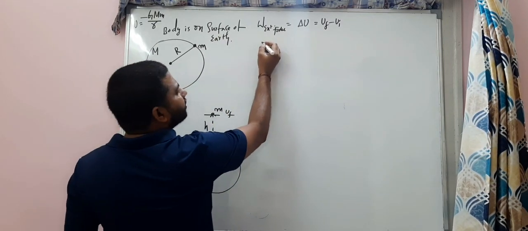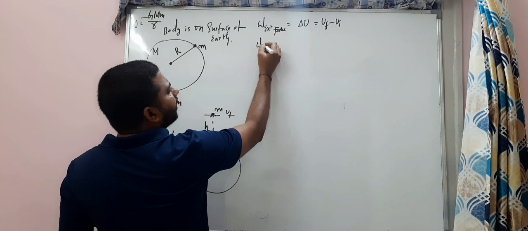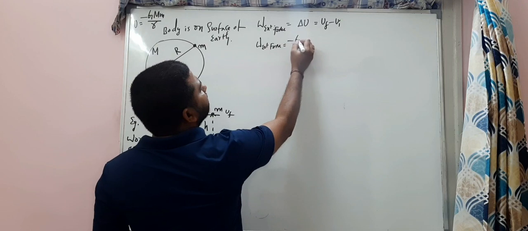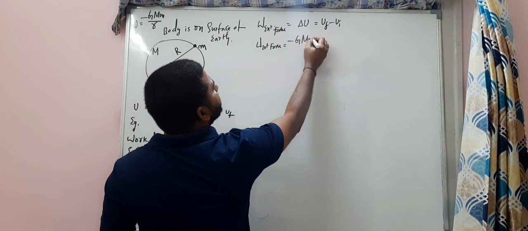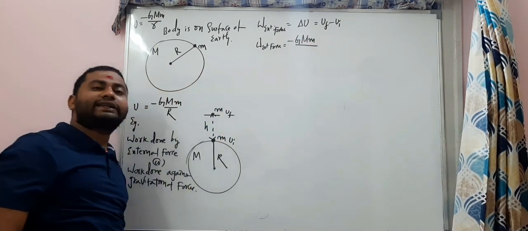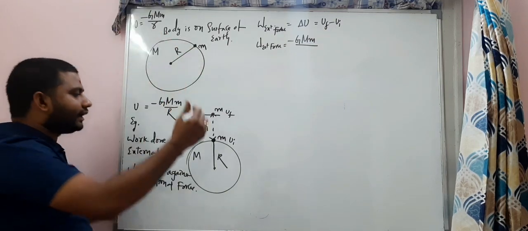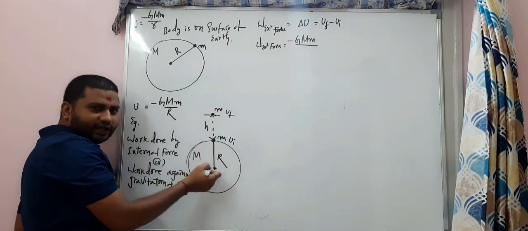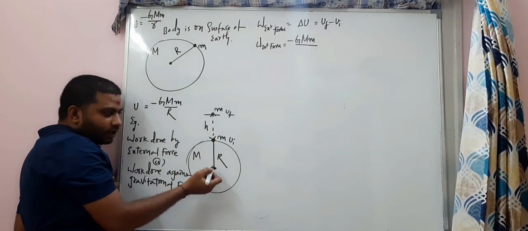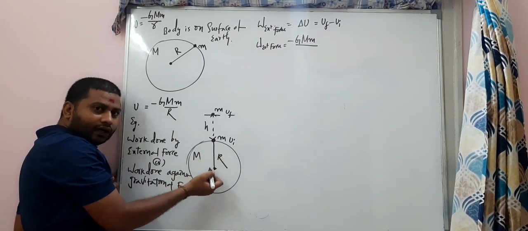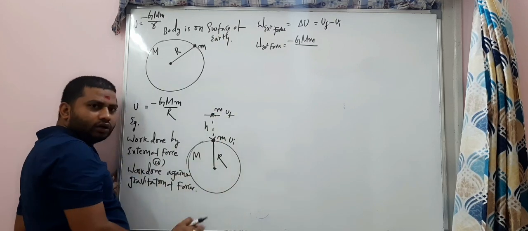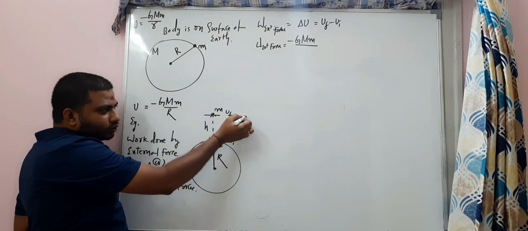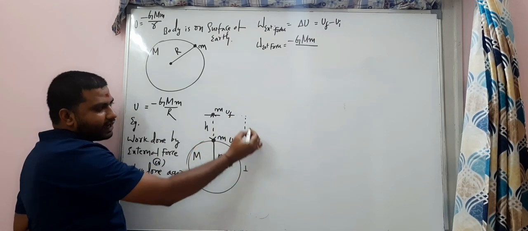And the final potential energy, look here. So work done by external force is equal to final potential energy, which is minus GMm by the distance between the two masses. Finally, this is one mass and this is another mass. What is the distance between them? Tell me. Is it h? Is it r? Is it r plus h? Yes. The total distance between the two masses here is R plus h.